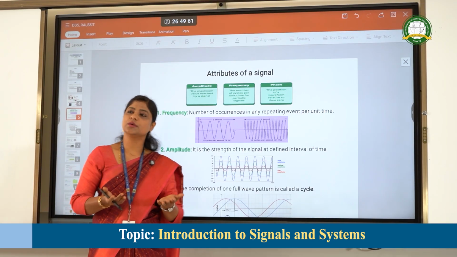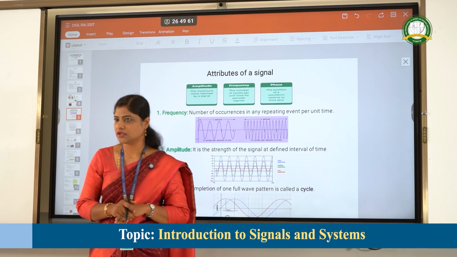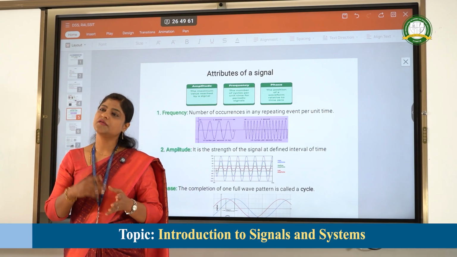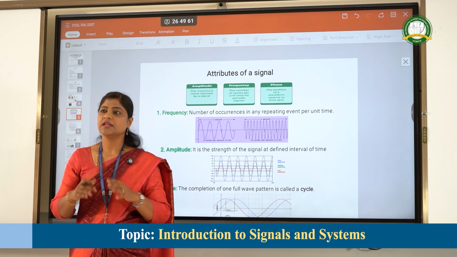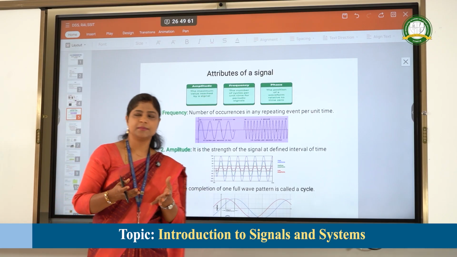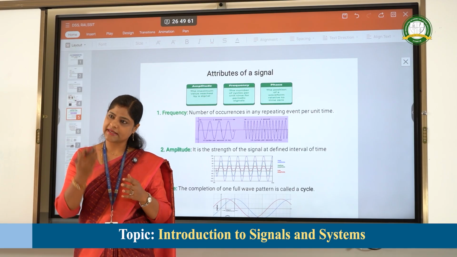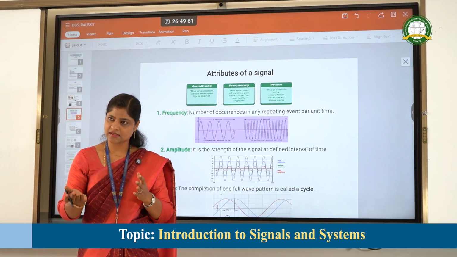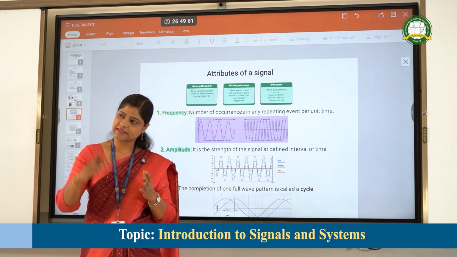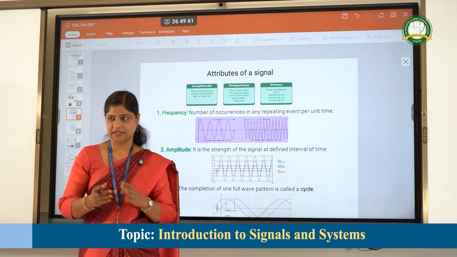If you want to explain frequency contextually, the best example in nature is the occurrence of day and night. Does night exist after day? Yes. And after night, does day occur? Yes. So the frequency is there. It is a contextual example.